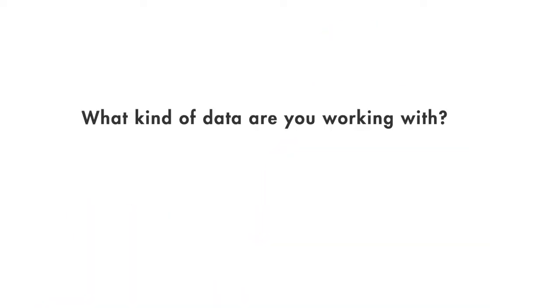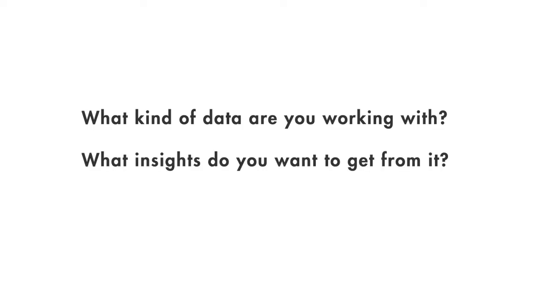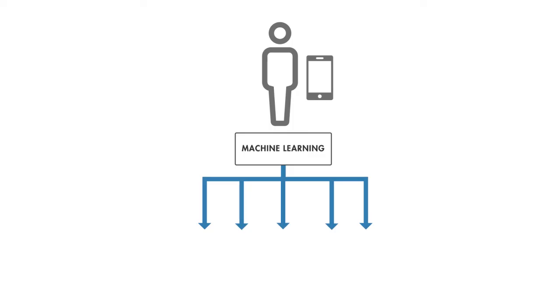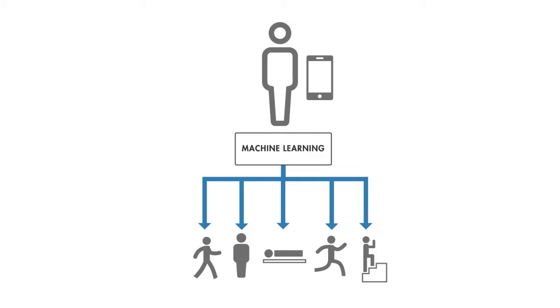What kind of data are you working with? What insights do you want to get from it? And how and where will those insights be applied? The example in this video is based on a cell phone health monitoring app. The input consists of sensor data from the phone's accelerometer and gyroscope, and the responses are the activities performed, such as walking, standing, running, climbing stairs, or lying down. We want to use the sensor data to train a classification model to identify these activities.